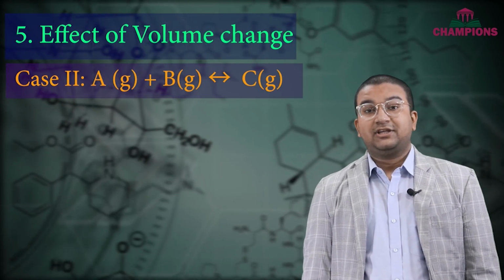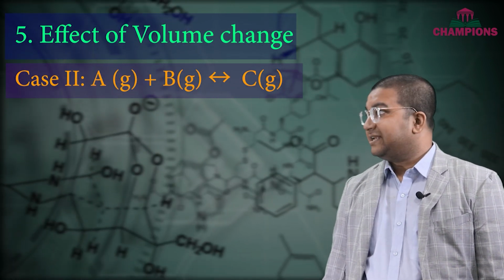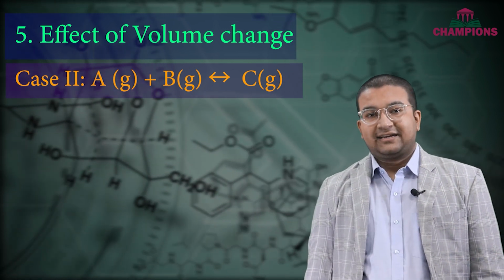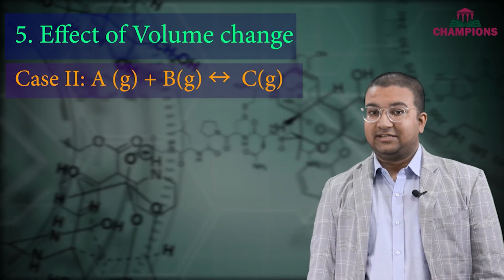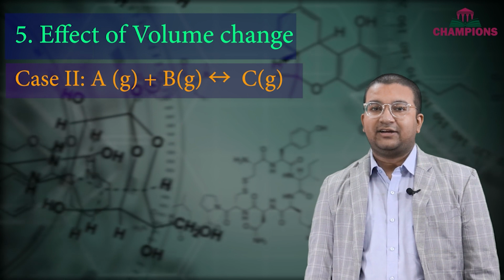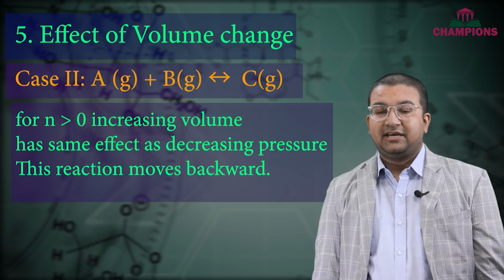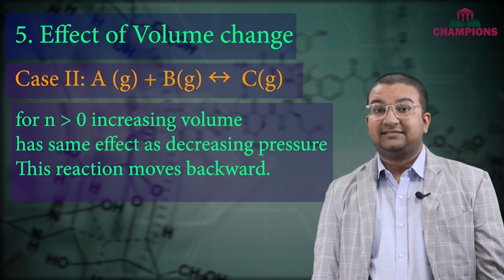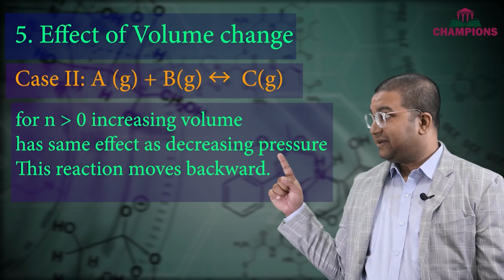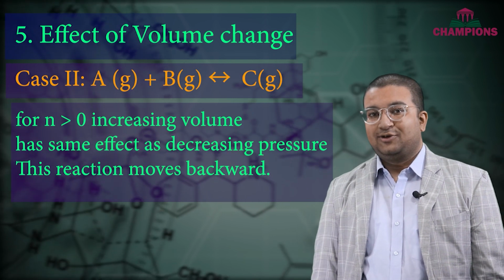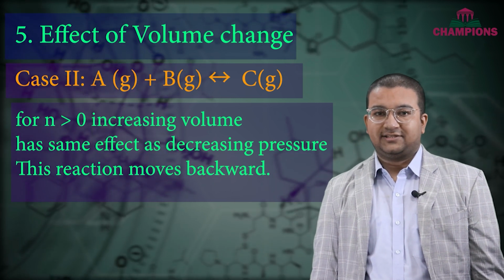Let's look at the other one. For this case we have A plus B equals C. In this reaction, the reactant side has more moles, hence more pressure, and the product side has fewer moles, so less pressure. In such cases, if we are trying to increase the volume, increasing the volume has the same effect as decreasing the pressure. The system will try to increase the pressure. How? In this case, the pressure will be increased by going in the backward direction. So it is very obvious that increasing the volume has a similar effect in such cases.